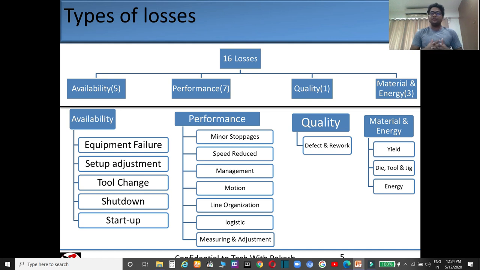Quality loss: defect and rework. So guys, when you are going to rework or when you are producing some defective part, that comes under quality. So this is a type of loss. And in material and energy, there are 3 losses: yield, die tool and jig, and energy.